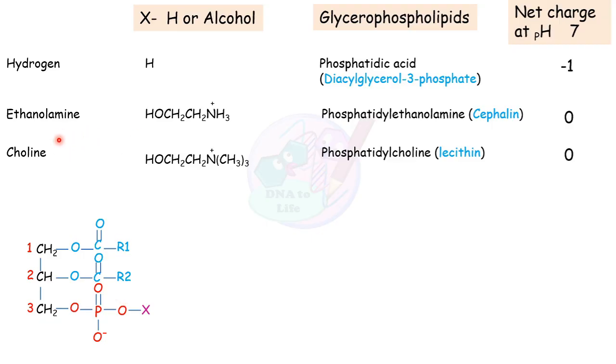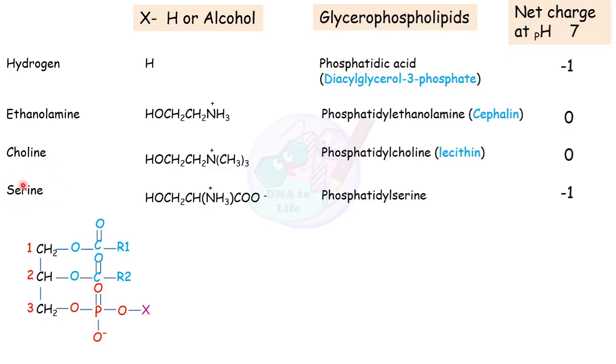Next, the alcohol present here as X will be choline. Choline also has 1 positive charge, and this glycerophospholipid is named phosphatidylcholine, and it is also called lecithin, and the net charge on this is also 0, because 1 positive charge is present on this choline and a negative charge is present on this phosphate group.